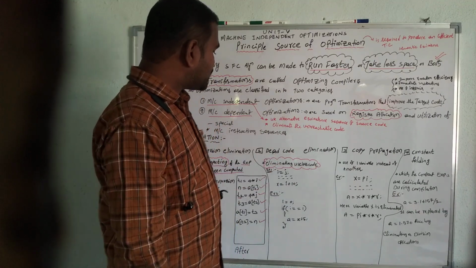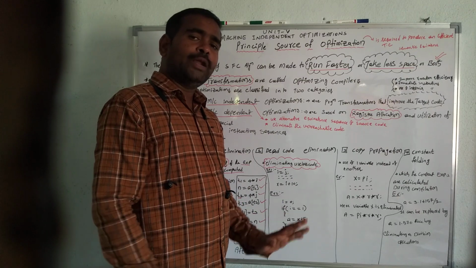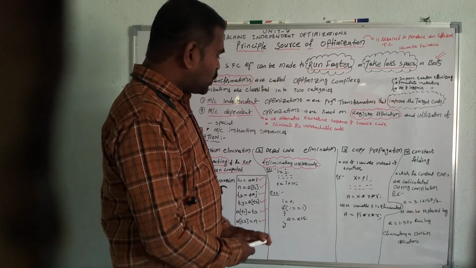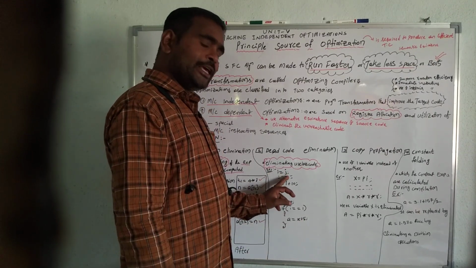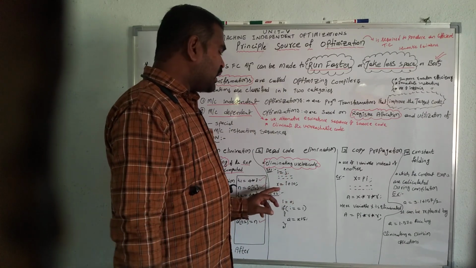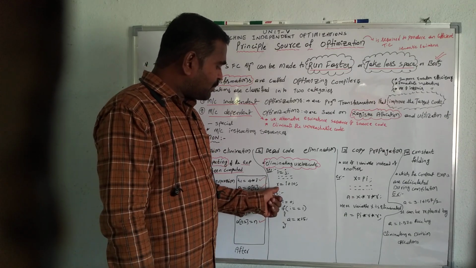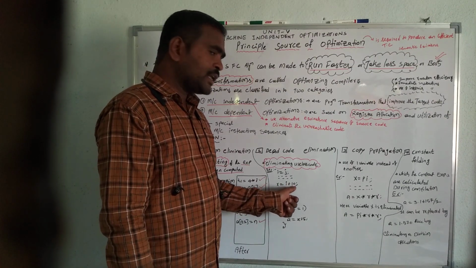The dead code elimination is nothing but eliminating useless code. So suppose here I is equals to J, at the ith location I assign J, then after some other code here I will perform x is equals to I plus 10.